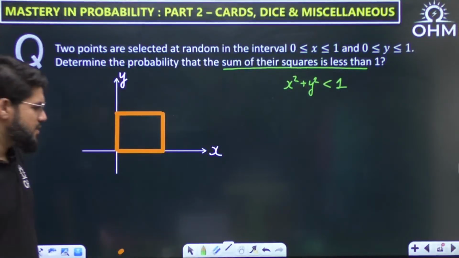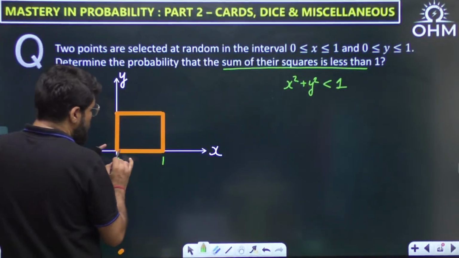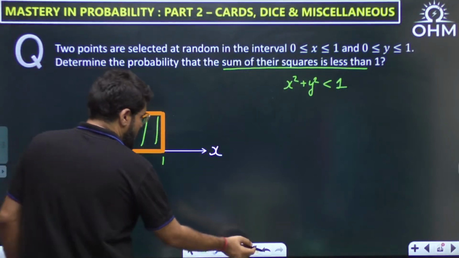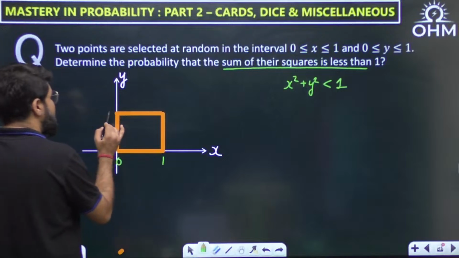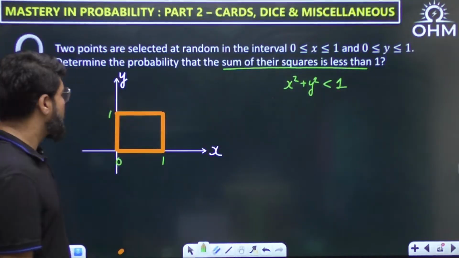This is how it looks. If you choose any value of x between 0 and 1, y also can be anywhere between 0 and 1. And this makes a square space, or a rectangular space.